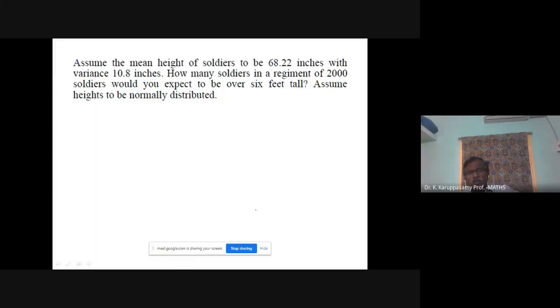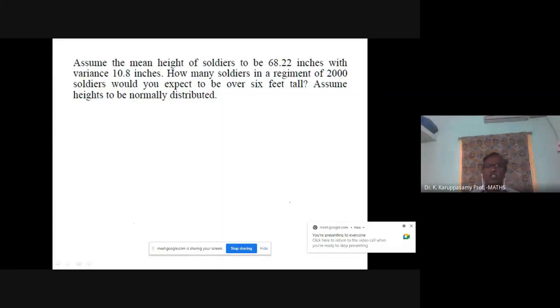The regiment strength is 2000, a group of 2000 soldiers.